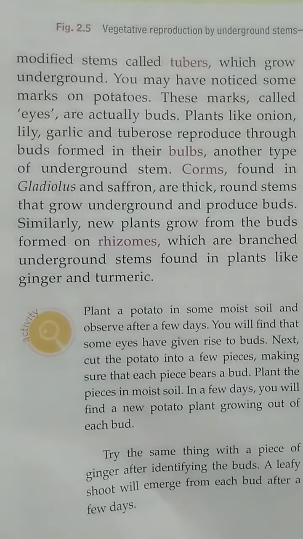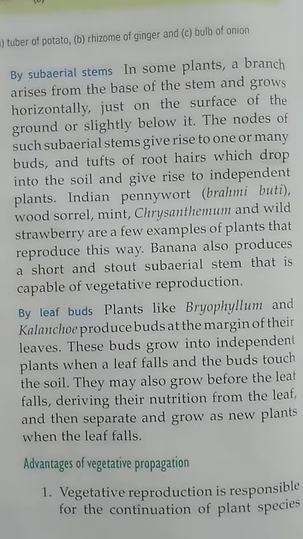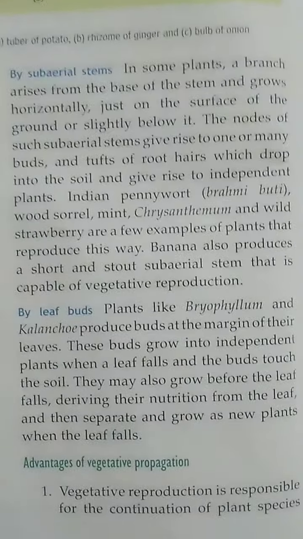Now we will discuss the vegetative propagation by subaerial stems. Now subaerial stems: in some plants a branch arises from the base of the stem and grows horizontally just on the surface of the ground or slightly below it. Now you can see this in this figure.